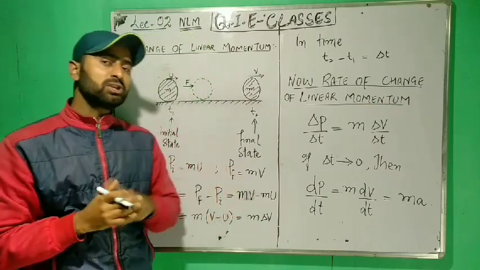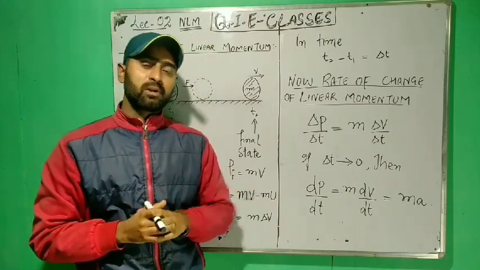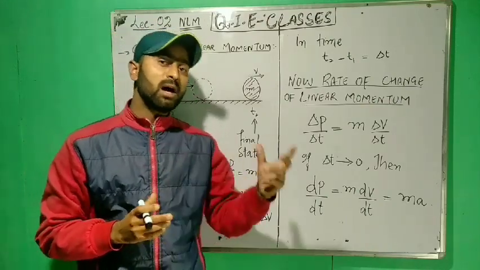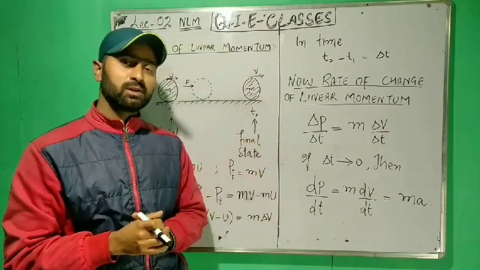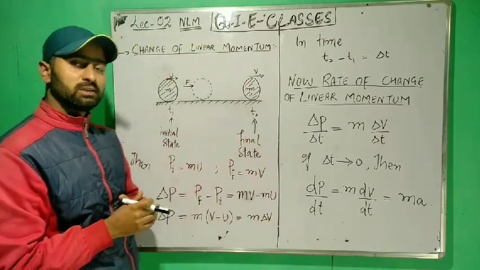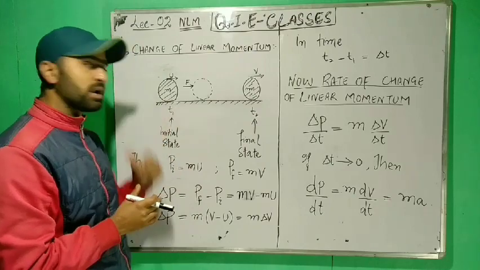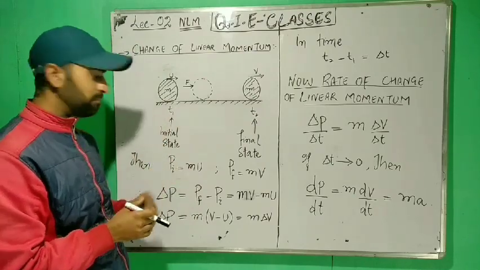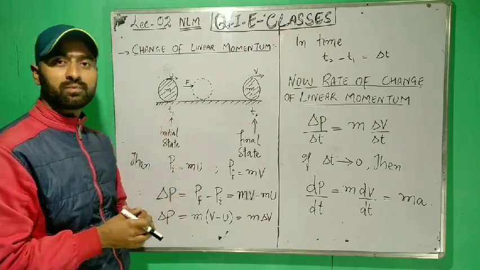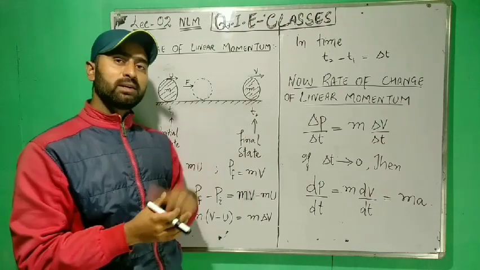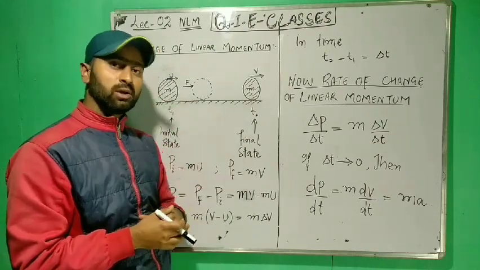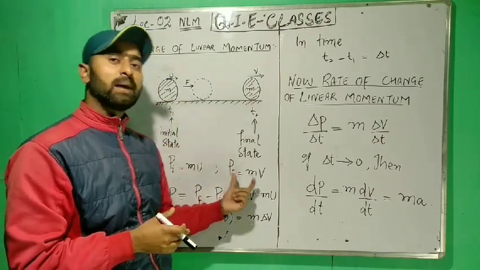Now, according to the definition, linear momentum is the product of mass and velocity. So, therefore, the linear momentum of this body at the initial state will be Pi = mu, and its linear momentum at the final state will be Pf = mv.